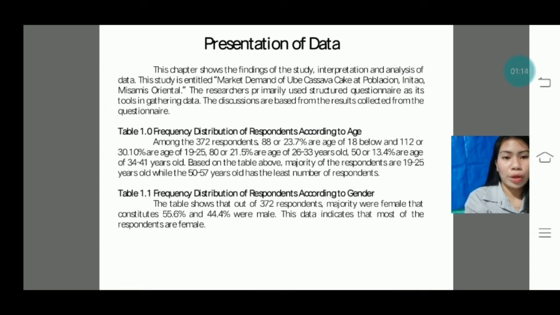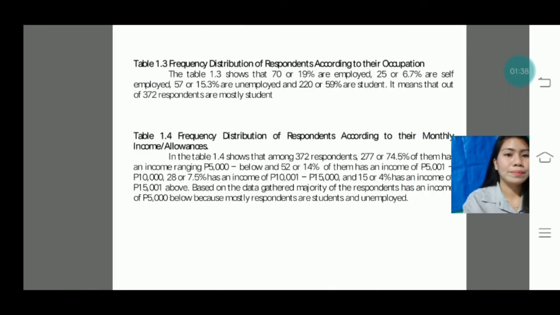Table 1.1 Frequency distribution of respondents according to gender. The table shows that out of 372 respondents, the majority were female. That constitutes 55.6% and 44.4% were male. This data means that most of the respondents are female.